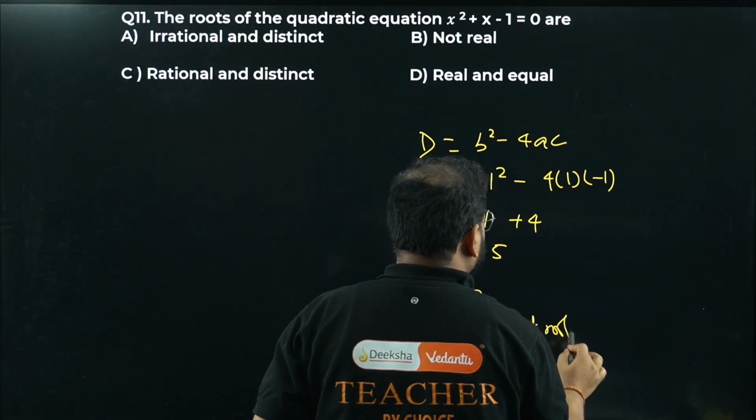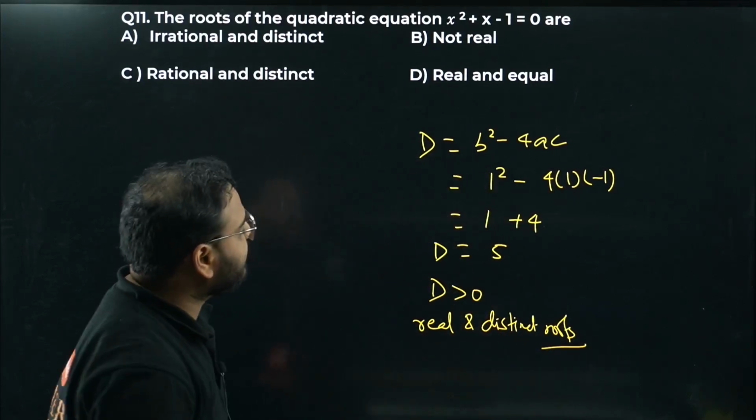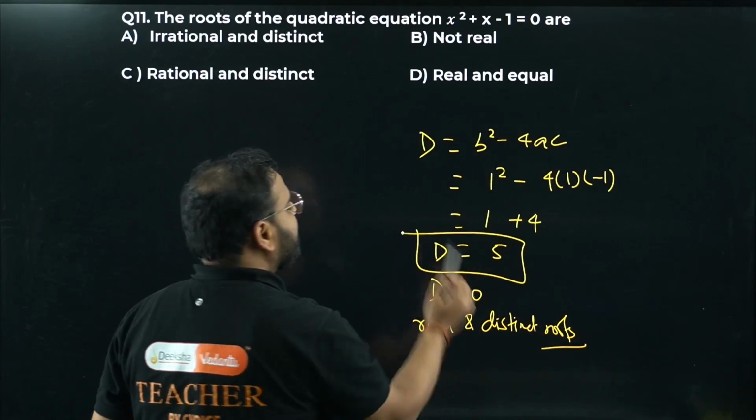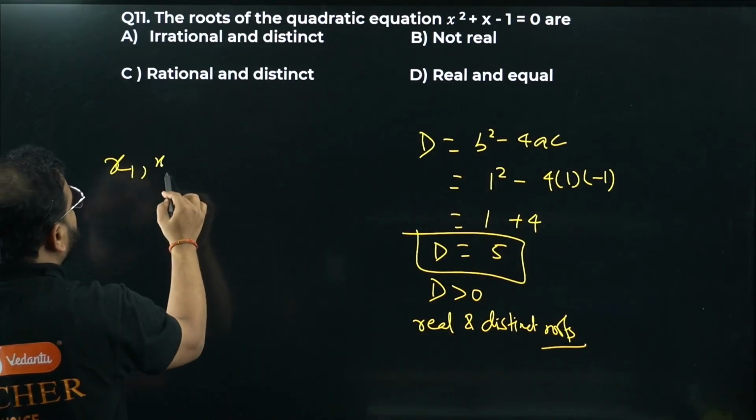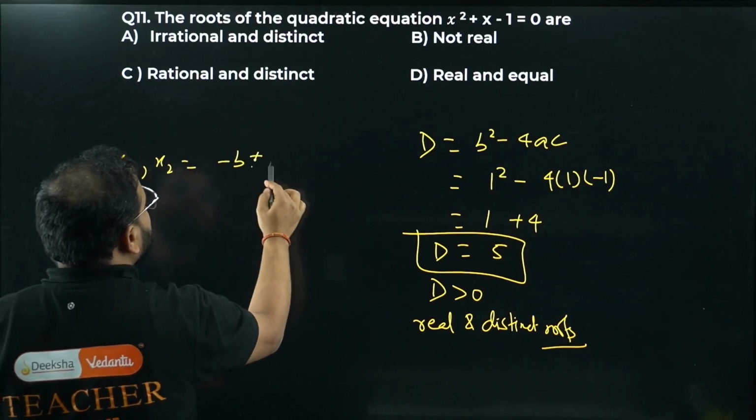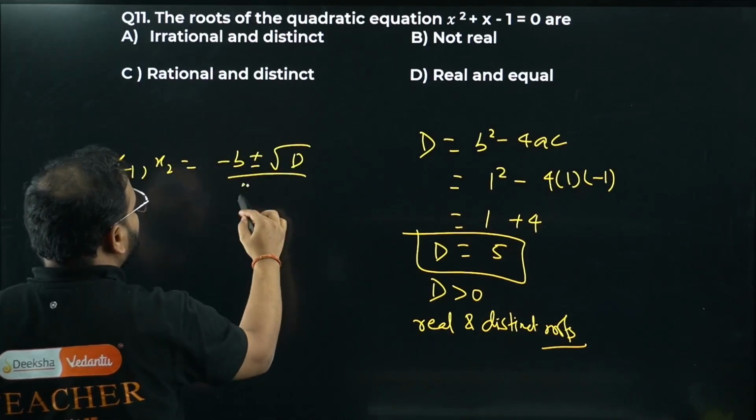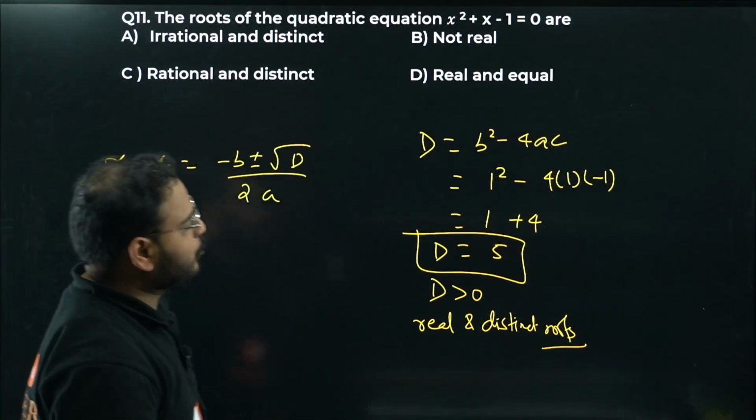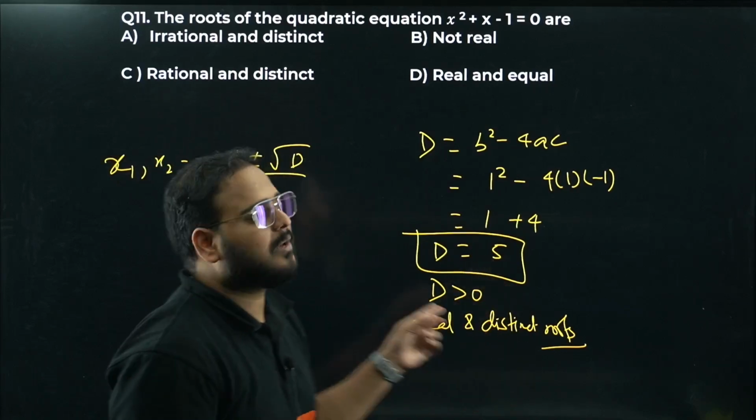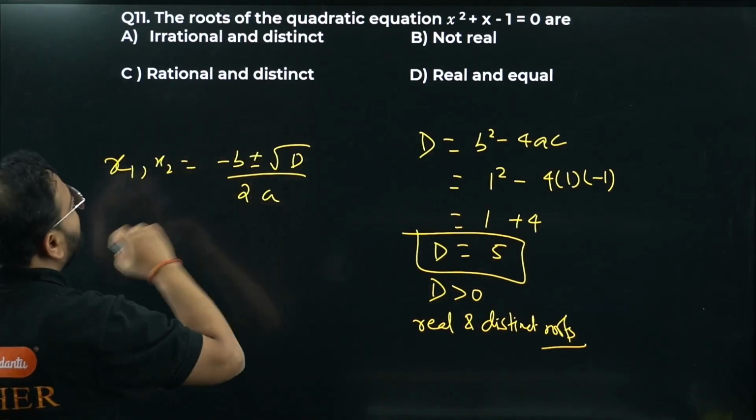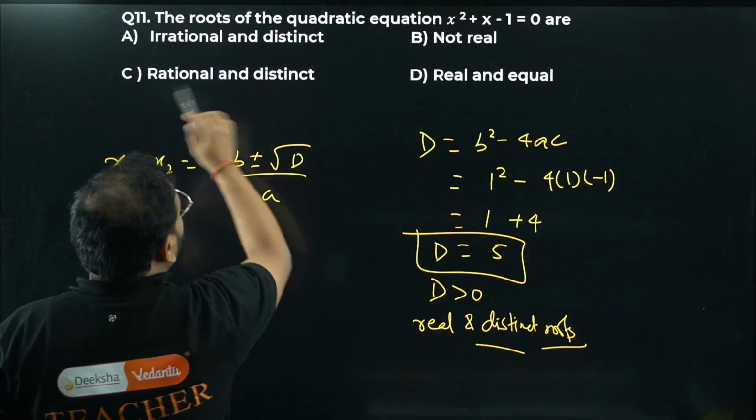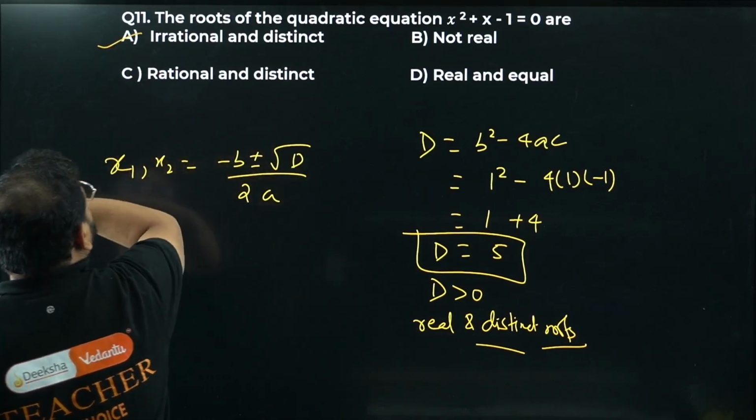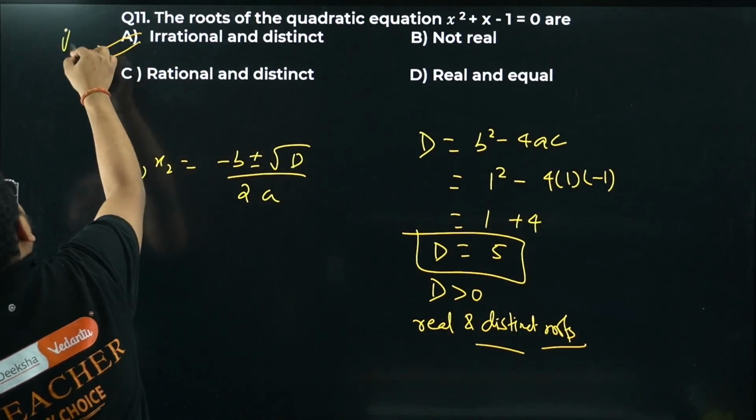It means real and distinct roots. But is D a perfect square? No. Check the roots formula. x1, x2 is given by minus b plus minus root d upon 2a, right? Can you make root of 5? You can't. That's why it will be irrational. So root 5 will be there. So you'll have irrational and distinct roots.